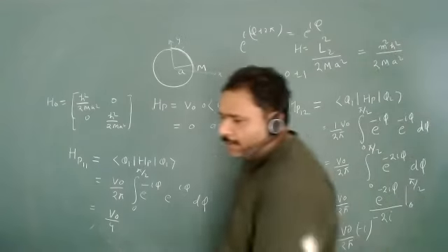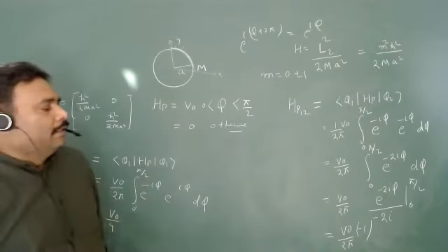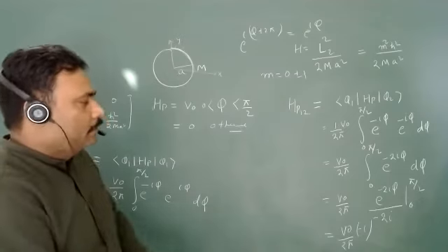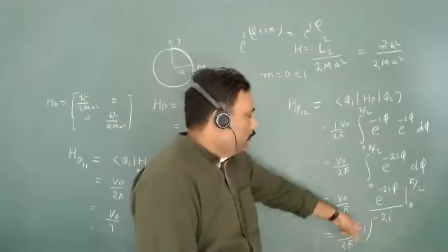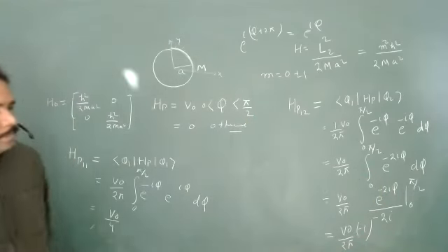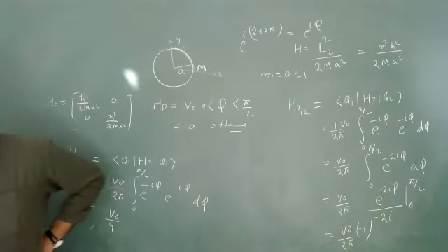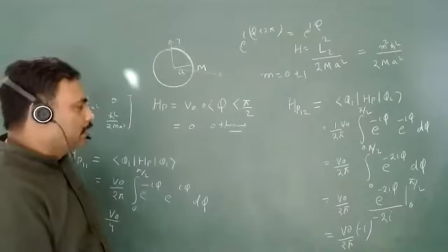Just check it. e to the power minus pi minus 1 gives you 2, and this minus 2 will be cancelled, and the i will go upstairs, so this will be minus i. Are you comfortable? Just check it. So this is minus i.